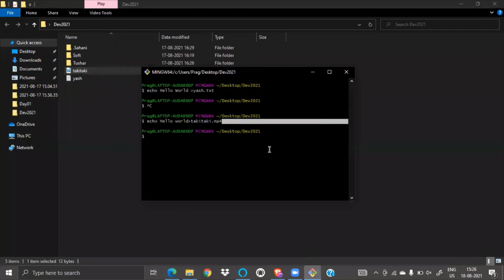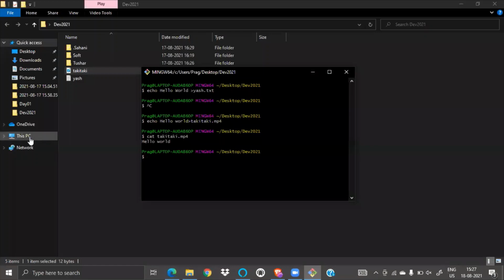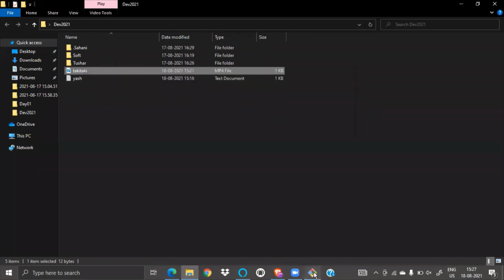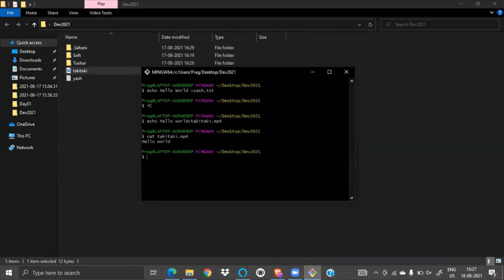If I do cat and then taki dot mp4, you can see in this mp4 there is hello world. I have written hello world, and let's change this to something else.